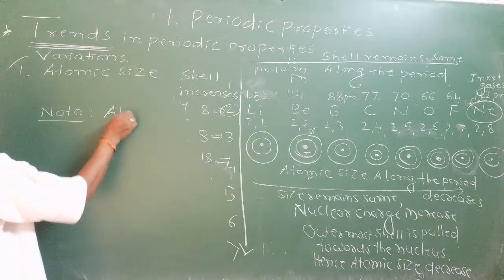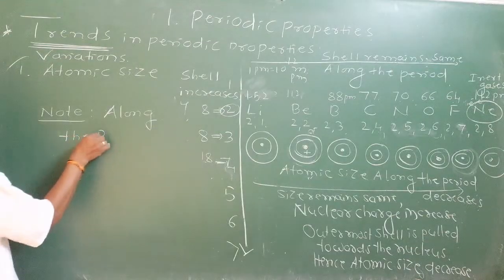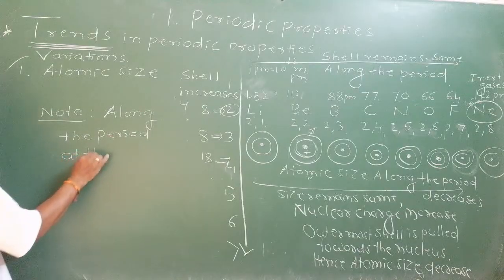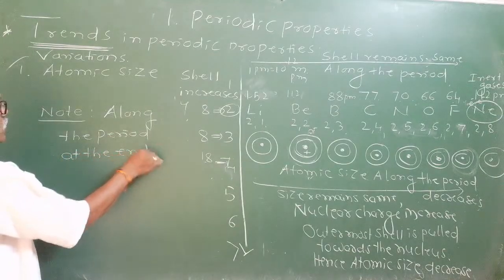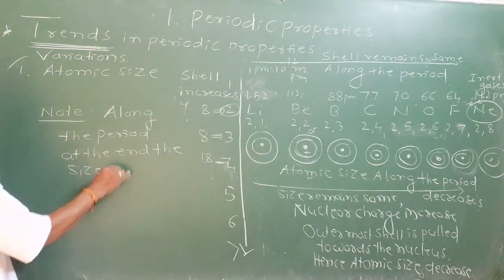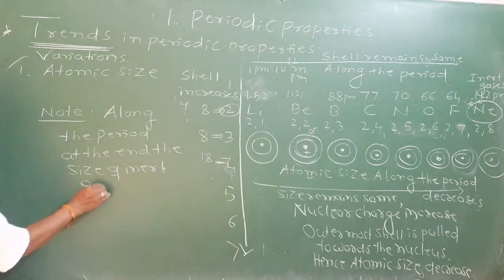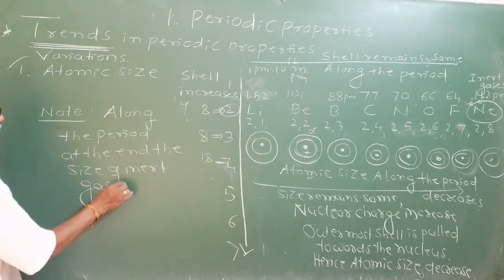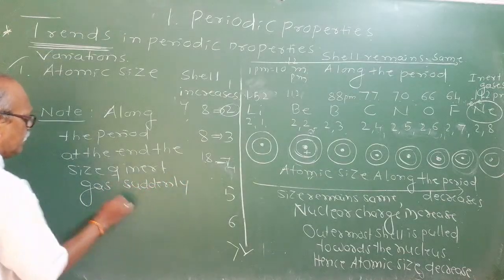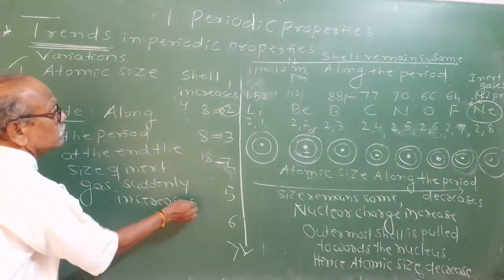Along the period, at the end, the size of inert gases suddenly increases. Reasoning will be asked, application questions. Give reason. Have a note.